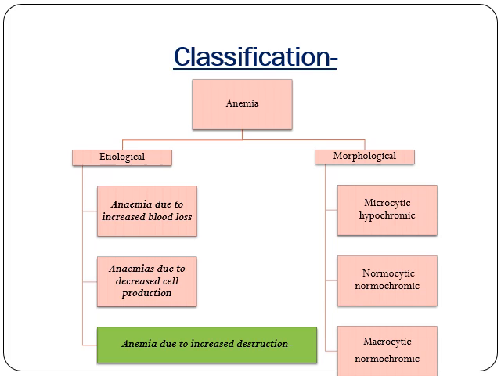Now talking about the classification of anemia. Anemia is broadly classified into two subheadings, that is etiological classification and morphological classification. This etiological classification is further subdivided into a few headings, that is number 1, anemia due to increased blood loss, like acute hemorrhagic anemia. Suppose the patient is suffering from road trauma accidents.